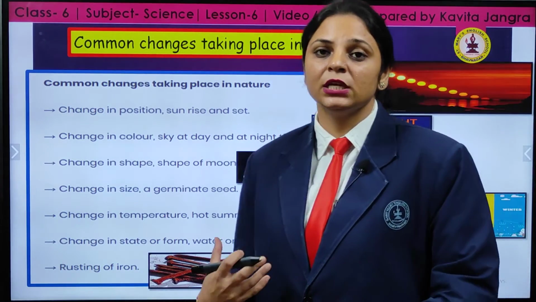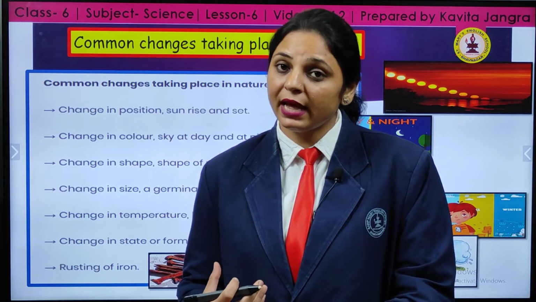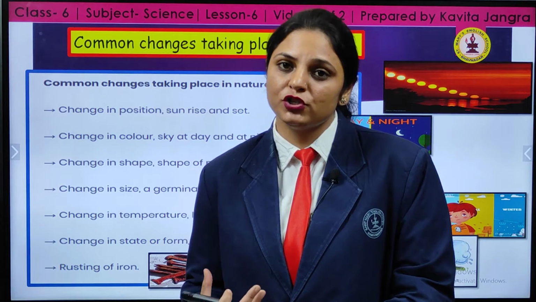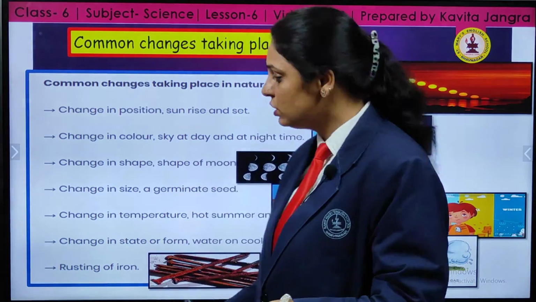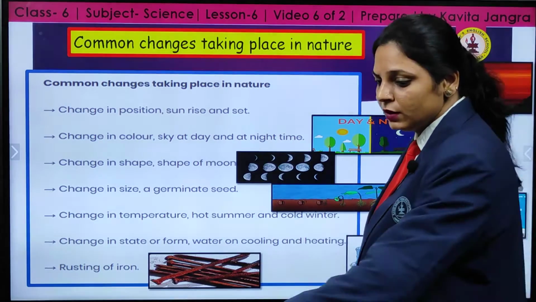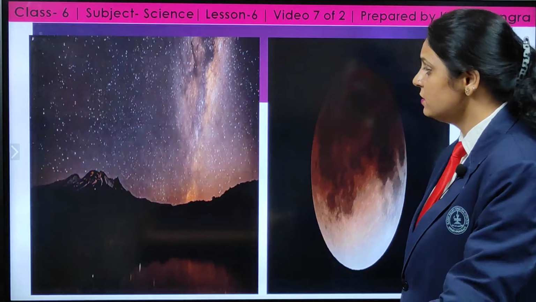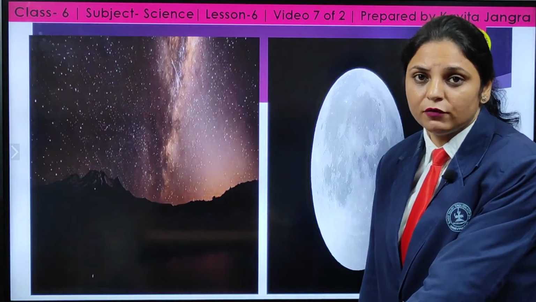When we buy something new, say for example any iron piece, at that time it's shiny, but as it gets exposed to the moisture and air, slowly it starts rusting. So, this is what it looks like. Now, let us see how the change begins. As I talked about, there is a change in the color of the sky.